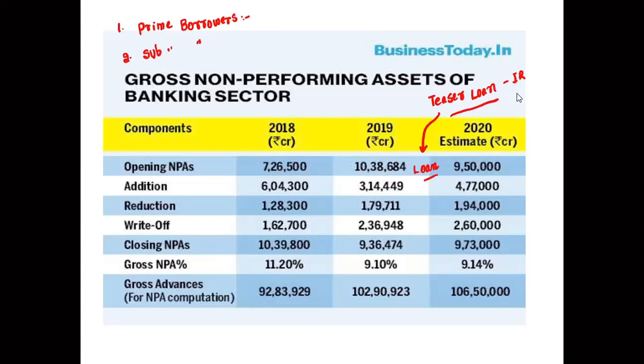So what happened? These are called loans to the subprime. That means they have taken the loan, but they are unable to pay it. And these are mainly individuals. When they had taken the loan on teaser loan interest rates, they were unable to repay, and that led to the crisis in 2007 and 8. That is called the global financial crisis.